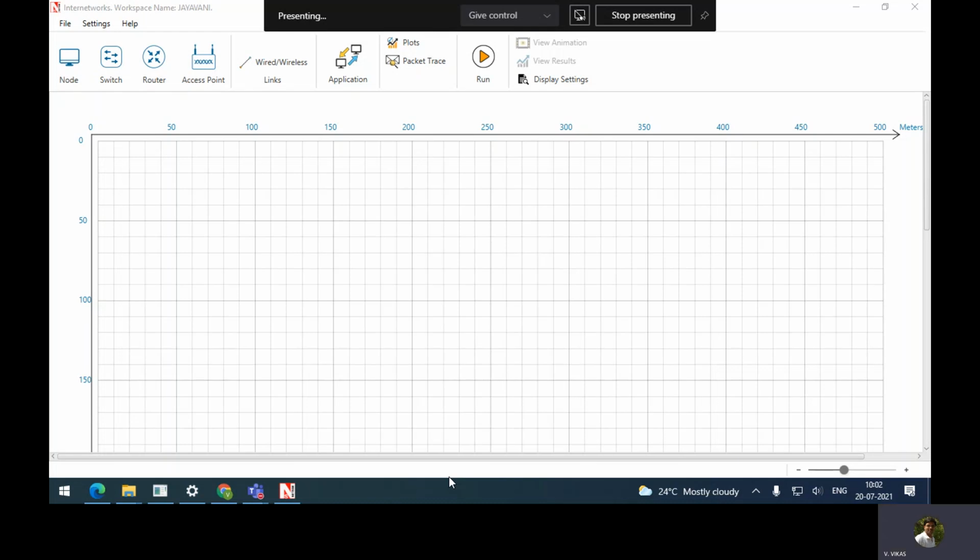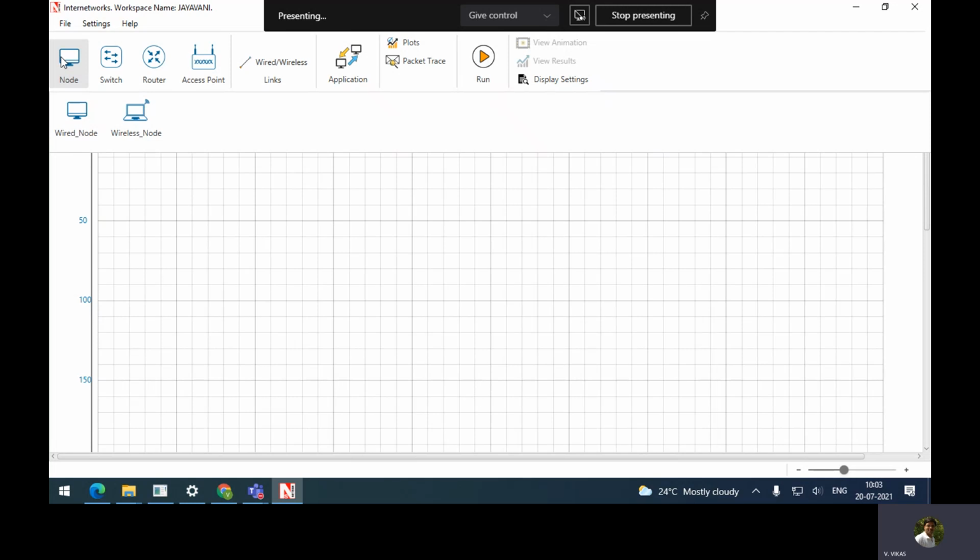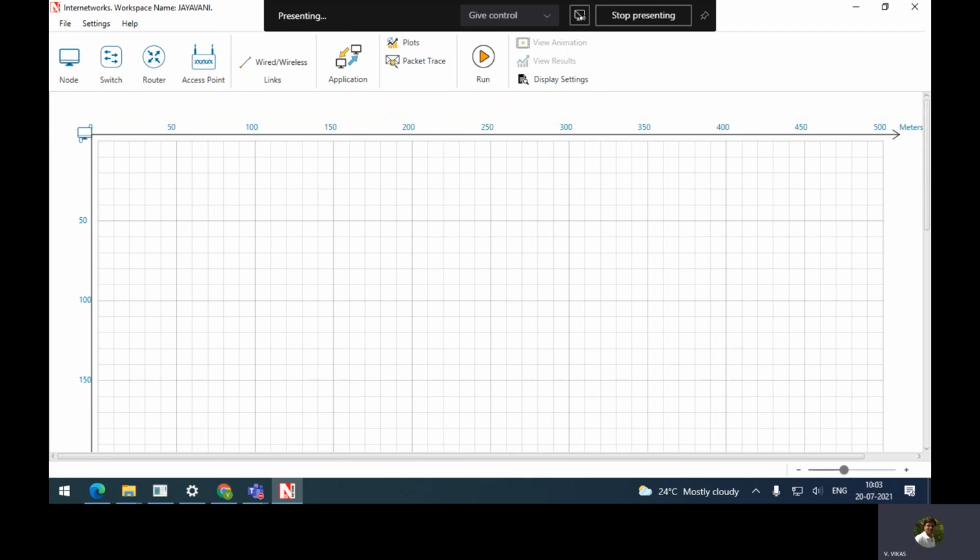Okay, so first we need to create the scenario. As I told, you are going to have one router, two switches, and three nodes. So everyone drag three wired nodes. How to do? See here, we have node available here, right? If you click, it will give option whether you want to go with wired node or wireless node. Click on that. Select wired node.